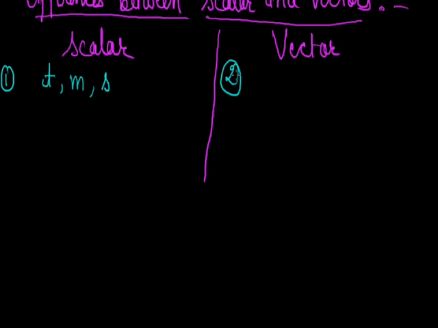But for representing a vector quantity, we need a symbol as well as an arrow, because the symbol shows the magnitude but the arrowhead shows the direction associated with it. So if I want to write force, then the symbol is F, but an arrowhead should be there. This arrow represents that force has a certain direction associated with it. So vector quantities are represented by a symbol with an arrowhead. Suppose acceleration like this, weight W, velocity V with an arrow.